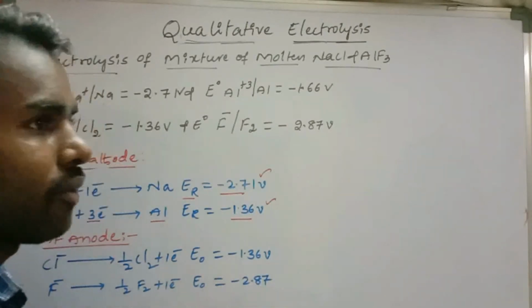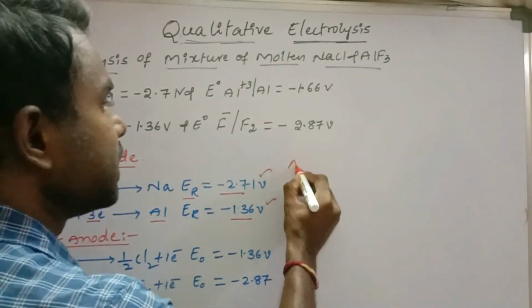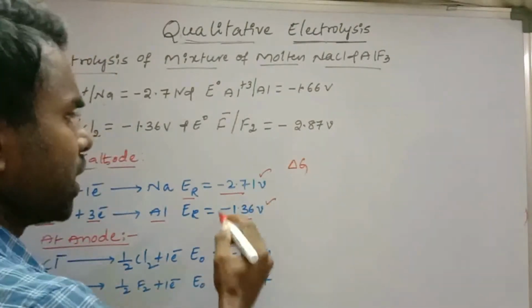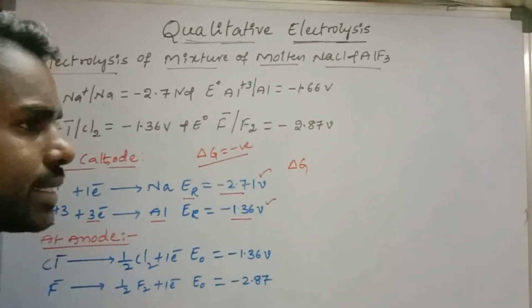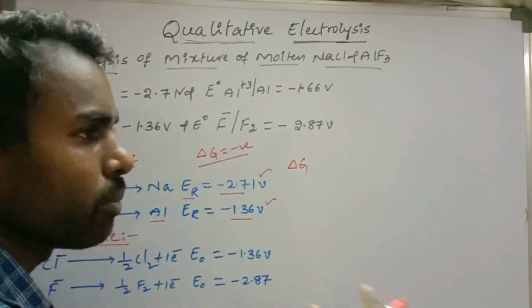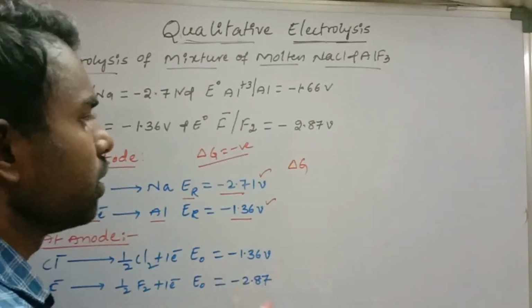Another way we can say this is with the help of delta G also. If delta G is negative, the process is more favorable and feasible.